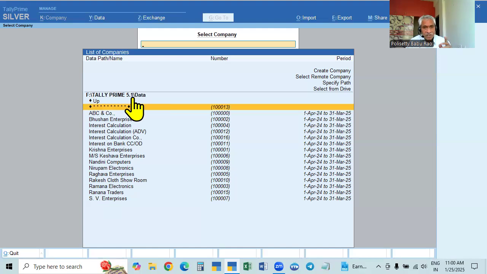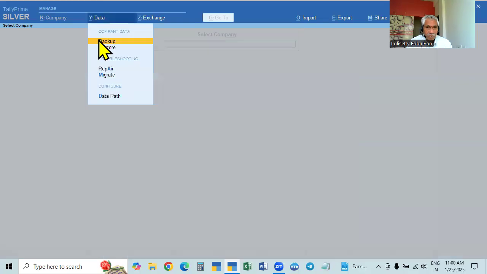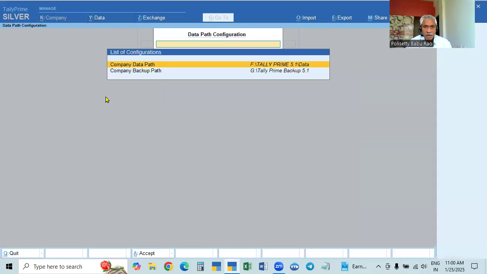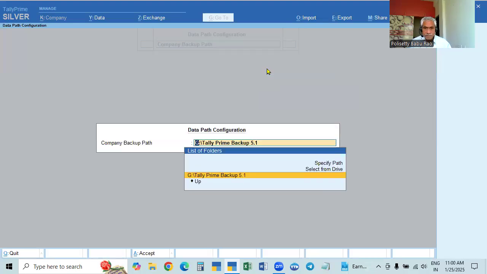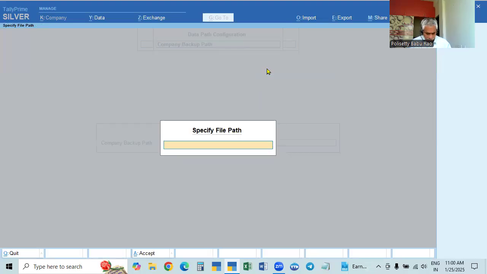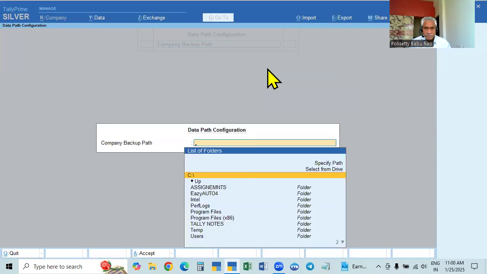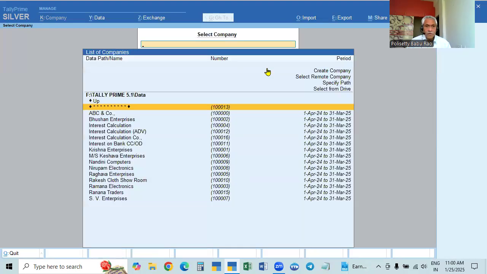This data path may be available in some other place by default. If you press Alt Y and go to the data path, I will change it.